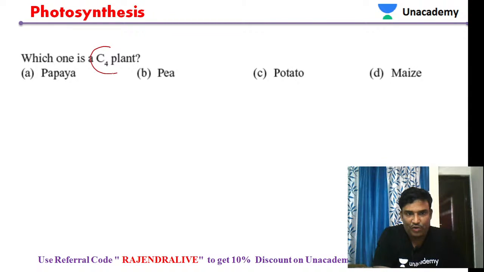Which one is a C4 plant? The question was asking to identify which is a C4 plant. No doubt it is the maize plant. Maize is the best example of a C4 plant. Maize is considered a C4 plant.